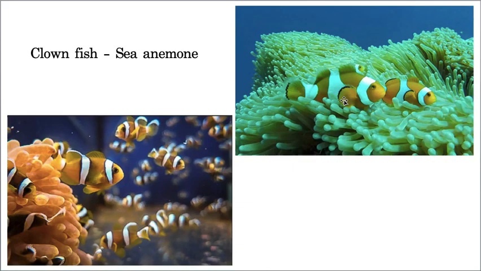Basically, clownfishes are very beautiful fishes. Whenever any predator is coming towards them, immediately they hide themselves in the sea anemone, because these are all tentacles, so they hide into this. Whenever the predator goes away, they will come out. See how they are coming out. And whenever any predator is coming, immediately they go into these tentacles. So the sea anemone is not getting any benefit, but the clownfish is getting benefit, because whenever the predator is coming, they are able to hide themselves. So this is how they are getting benefited.